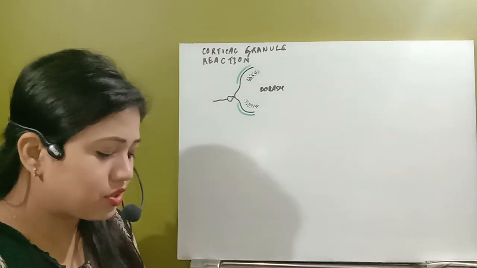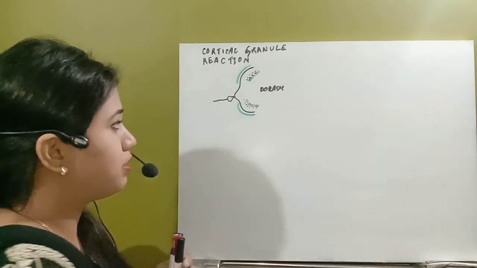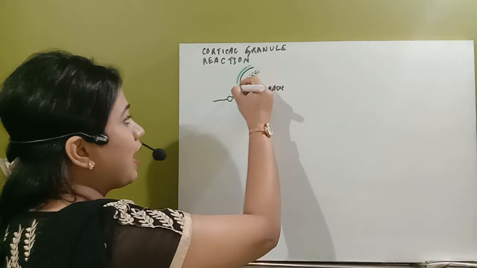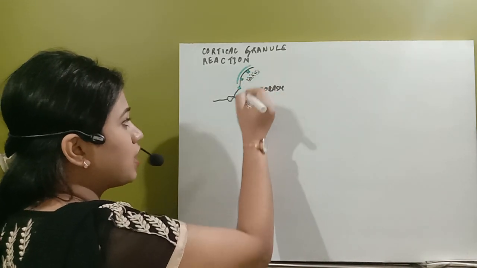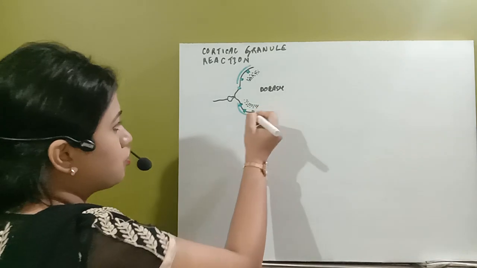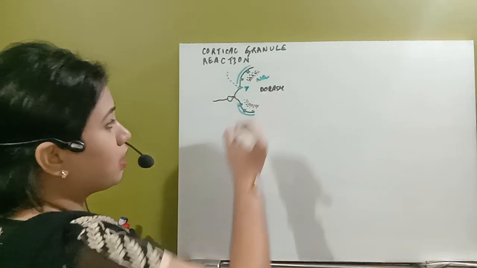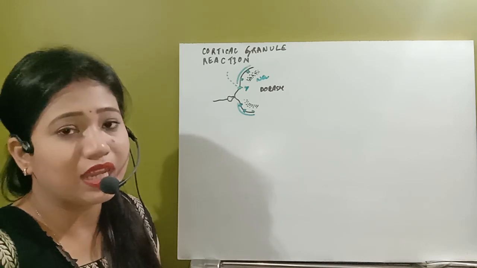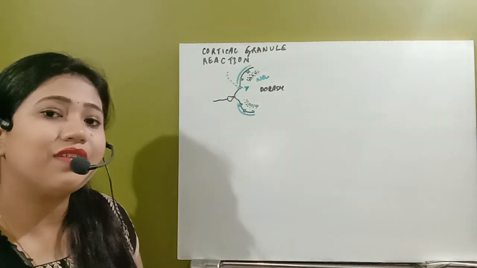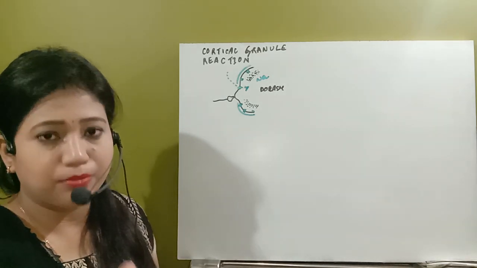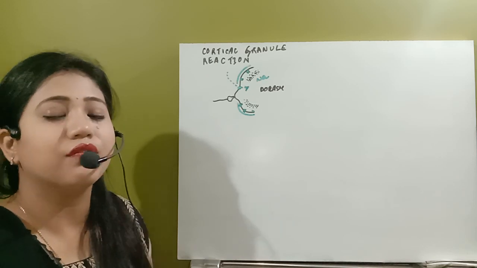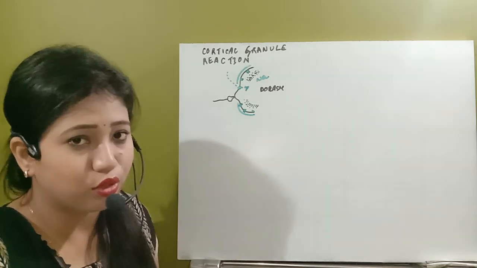At that important time, this opens the channel for sodium. So inflow of sodium occurs. Sodium ions start to flow inside the ovum, and the egg membrane will start to get depolarized.